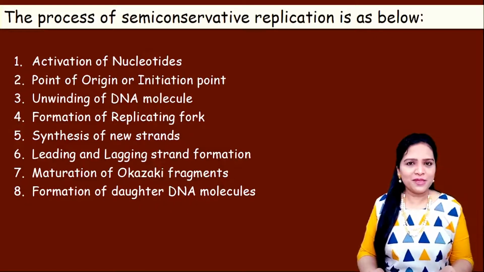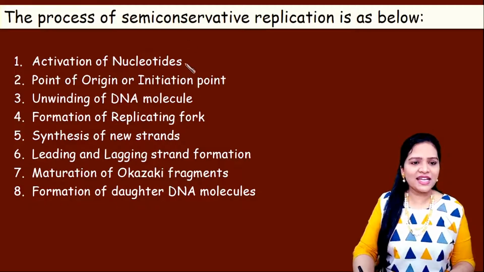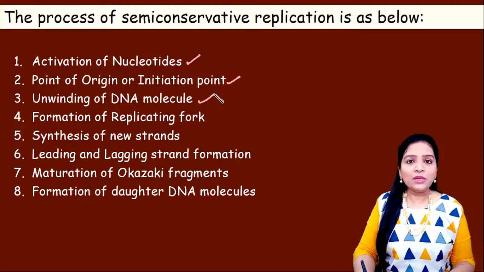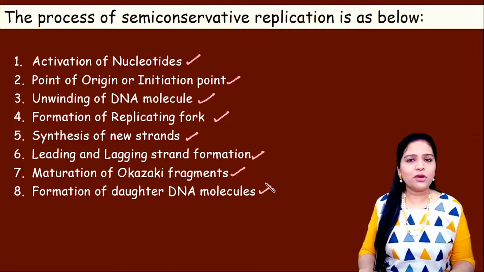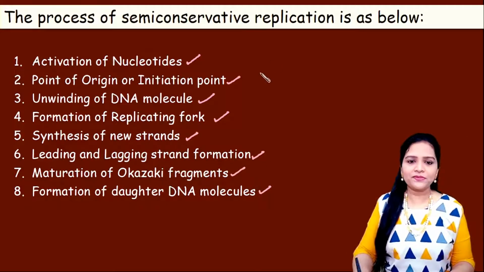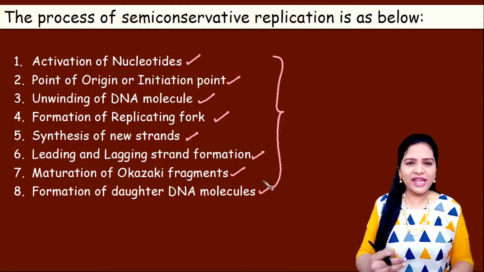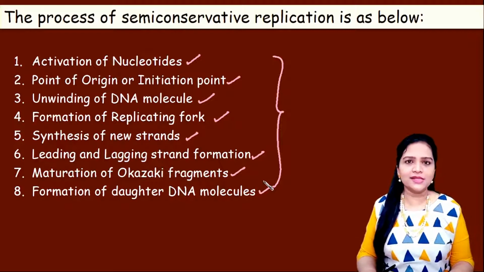Here, DNA replication occurs in 8 consecutive steps. The first one is activation of nucleotides. The second one, point of origin or initiation point formation. Third one, unwinding of DNA molecule followed by formation of replication fork. Then synthesis of new strand will occur. It leads to leading and lagging strand formation. Then maturation of Okazaki fragments occurs. Finally, formation of daughter DNA molecules. So these are the consecutive 8 steps in which DNA replication occurs in a cell.